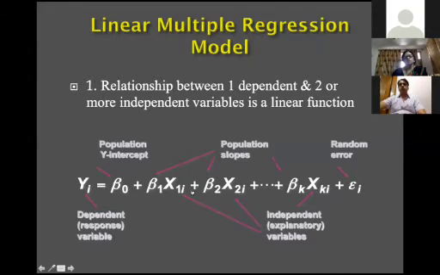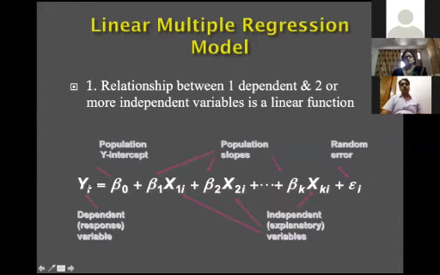Similarly, you keep the other parameters constant, and the interpretation for each variable one by one is given by these coefficients. This is the way of doing multiple linear regression.